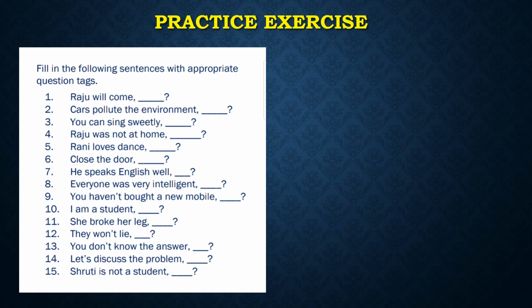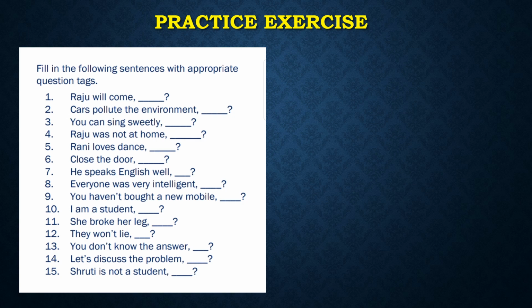I am a student. Okay, amn't I is wrong English. We have already discussed this. So you have to use aren't I. Okay, we don't have such a word as amn't. So it has to be aren't I. She broke her leg. Now broke is in the past tense, so definitely we are going to use did. And the sentence is positive, so we will use a negative tag. So the answer will be didn't she.